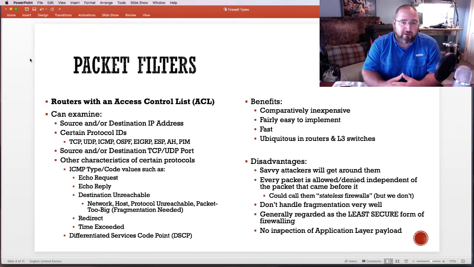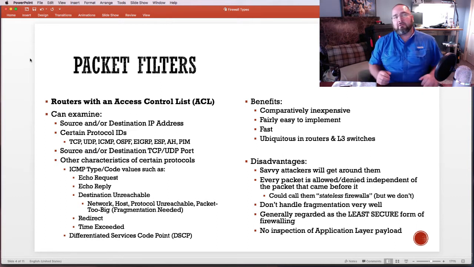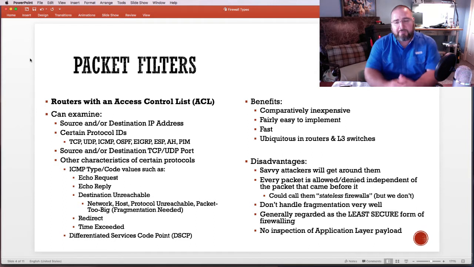They can also have problems with fragmentation. We don't need to worry about getting into the details on that in this particular video, but fragmentation can be problematic for packet filters if they're trying to inspect certain kinds of information. And if I had to give them the single biggest problem that they have, it's that they don't have any capacity to look at the payload. And in this day and age, when it comes to firewalling and protecting your network, looking at the payload is something that is oftentimes very high on people's list of priorities.